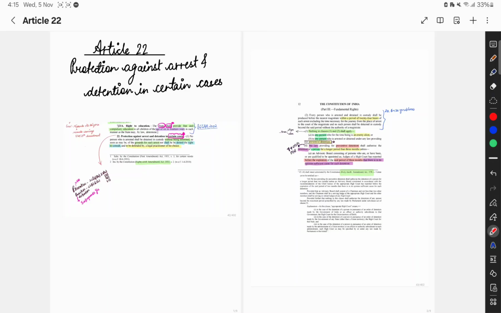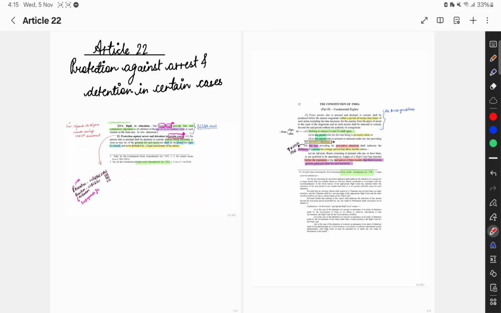In this video, we are going to discuss Article 22 of Part 3 of the Indian Constitution. Article 22 is also one of the most important articles which protects our liberty. So, in the entire session, we are going to discuss this article so that you get a fundamental understanding of it. So let's start the session.